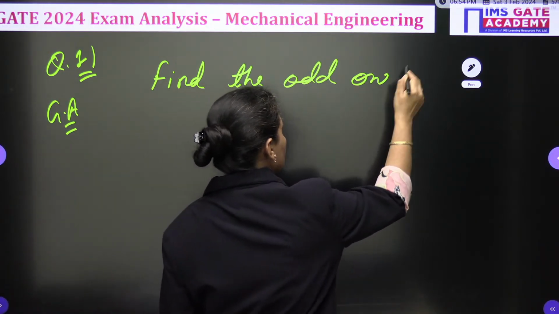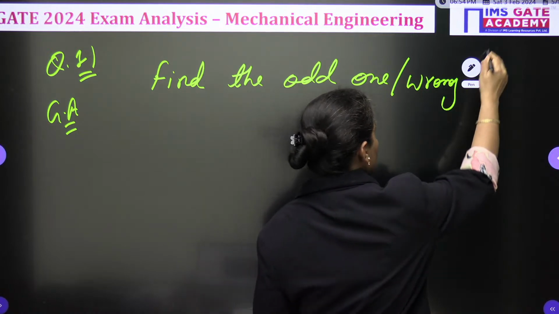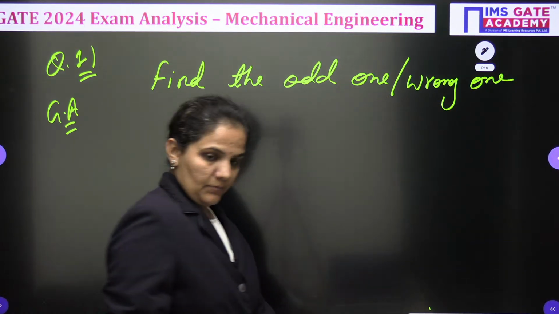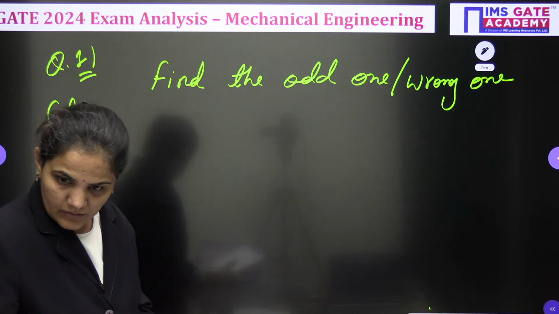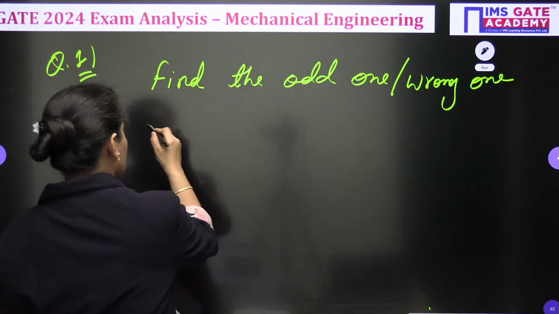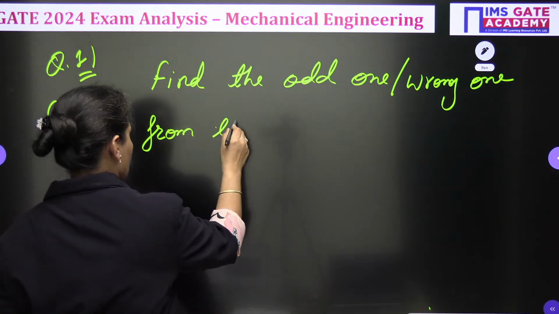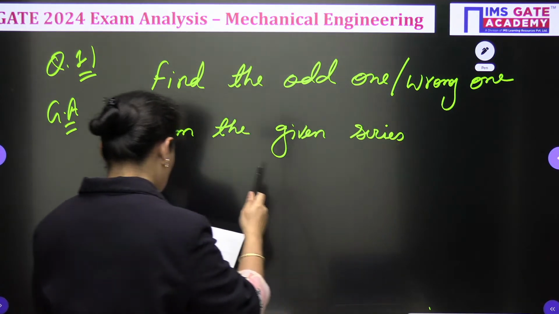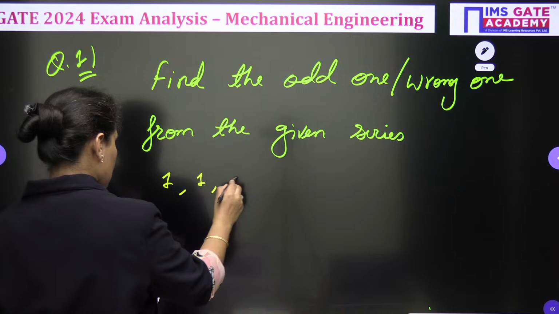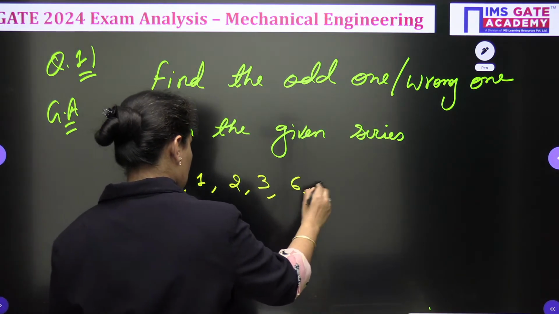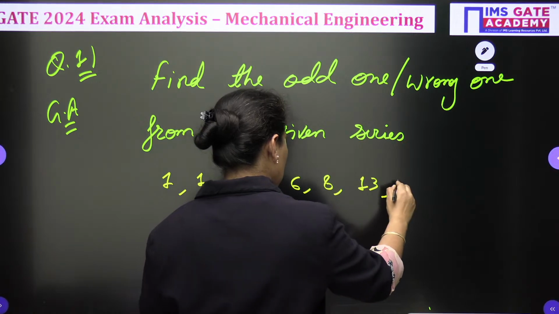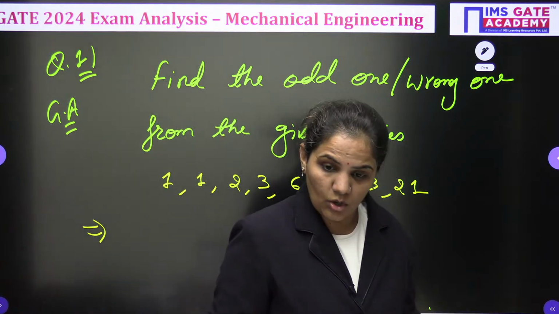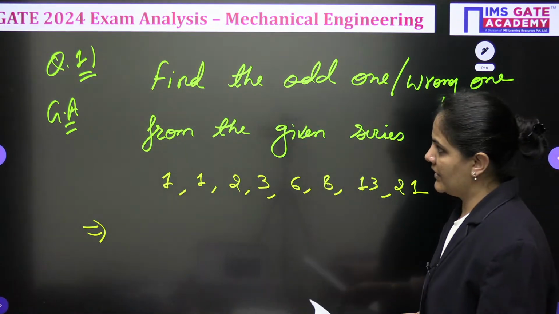Find the odd one, or you can say the wrong one, from the given series. The series is 1, 1, 2, 3, 6, 8, 13 and 21. From this series, we need to identify which number is odd, meaning which is not satisfying.